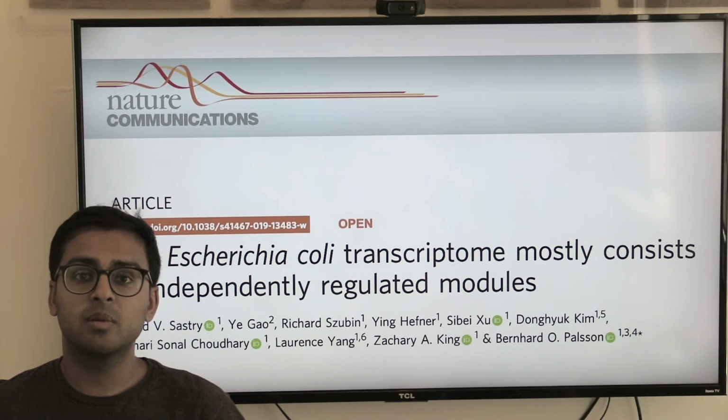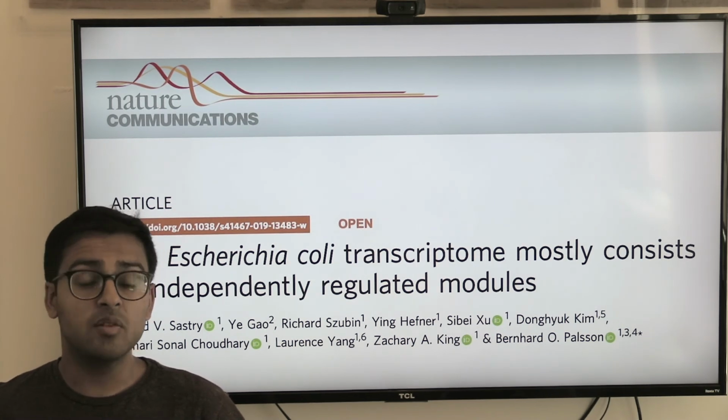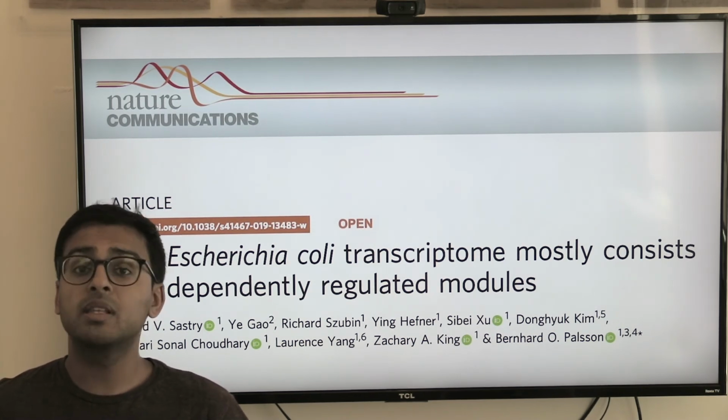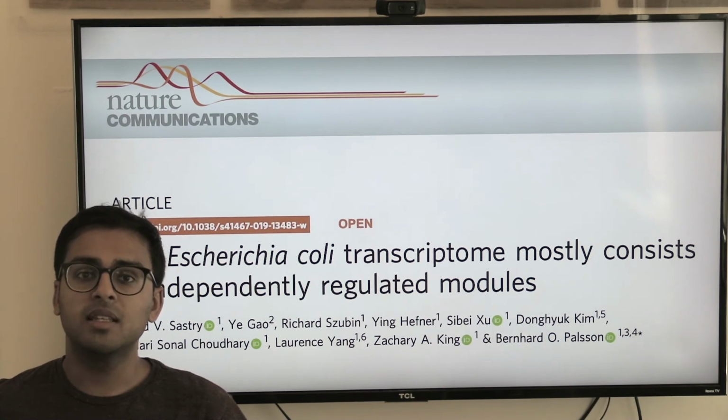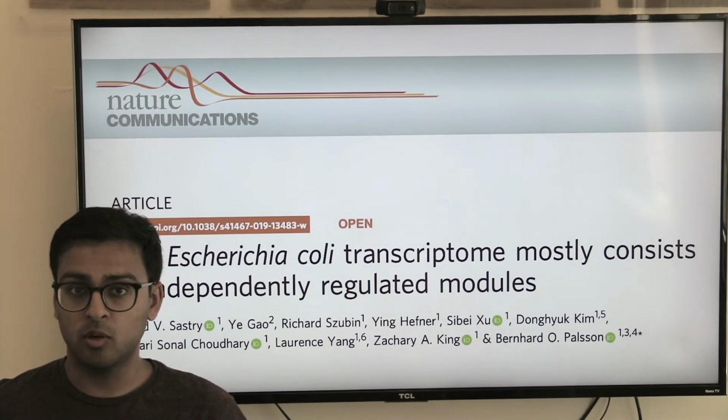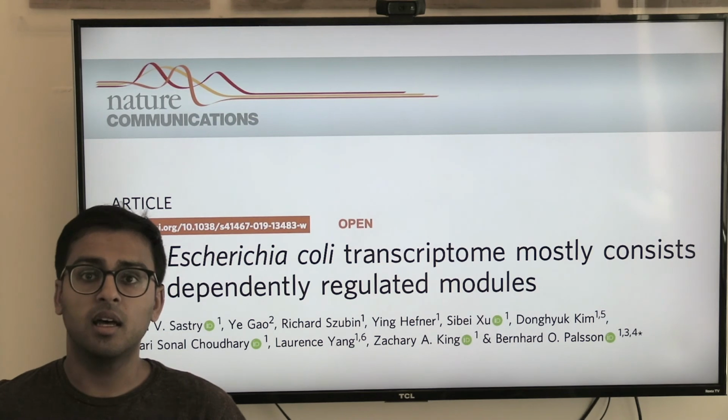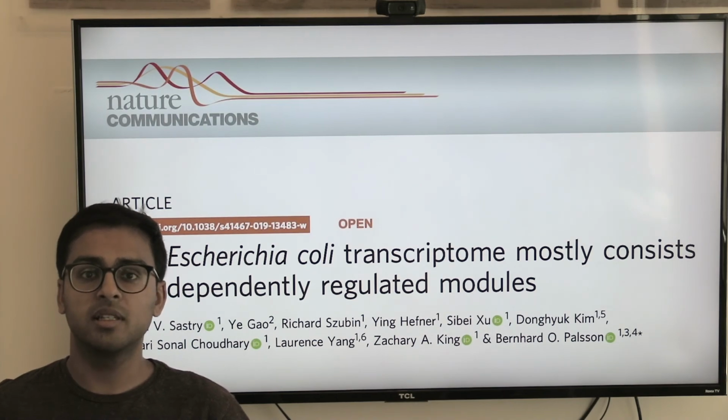So we're currently building up our software so that we can analyze even more expression profiles from publicly available data, and also expand this analysis to all sorts of different organisms like Staph aureus and other infectious diseases. We're really excited to see the type of insight that ICA is able to bring to these organisms.